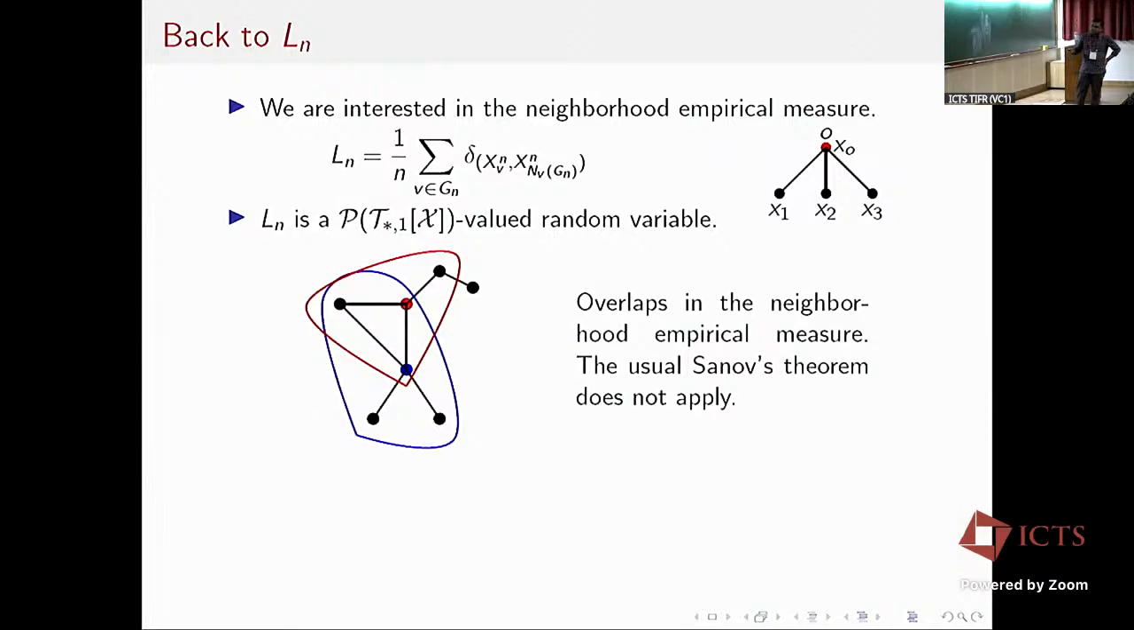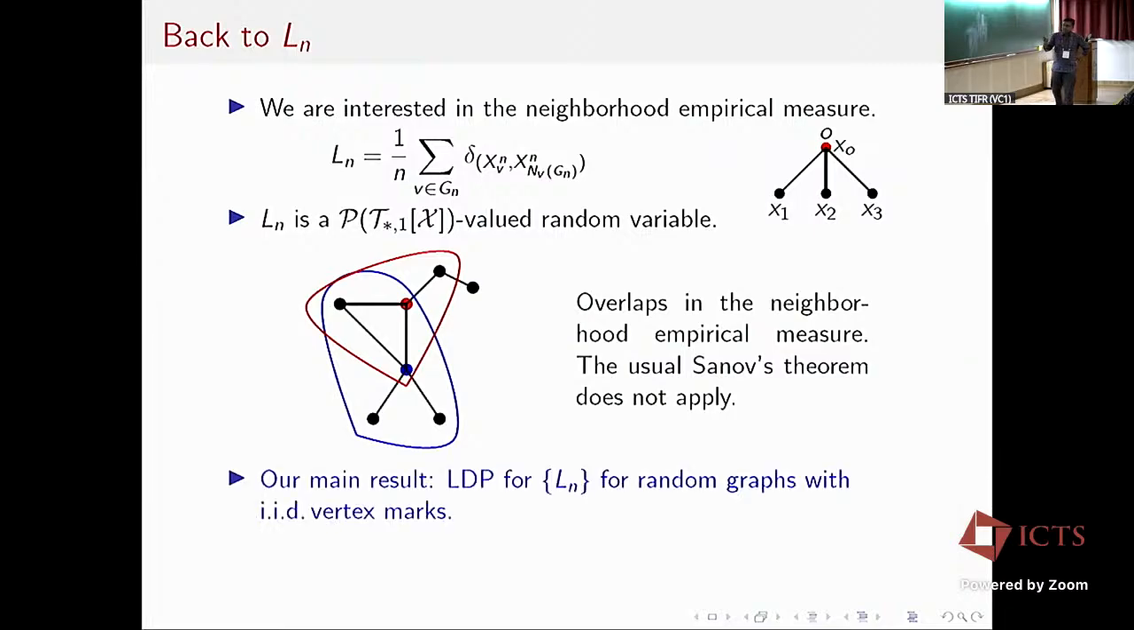For example, if I look at the red vertex as the root, then the blue vertex is part of the first neighborhood of the red vertex. And similarly, if I look at the blue vertex as the root, then the red is part of the first neighborhood. Therefore, because of this overlap, the random variables involved in the definition of Ln are no longer independent. There is a slight dependency. So the usual Sanov's theorem does not apply.